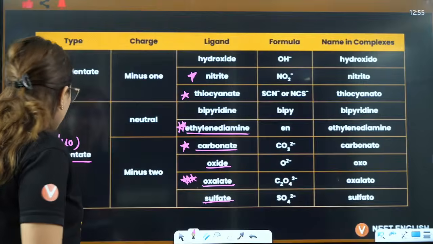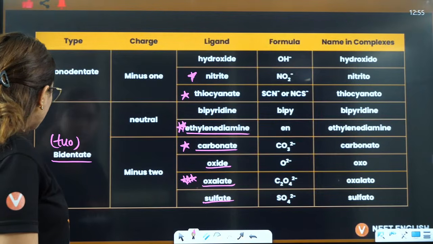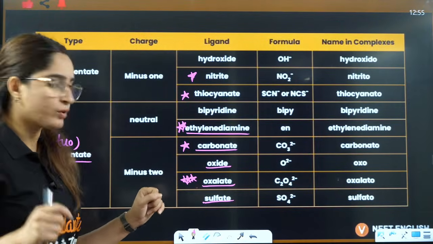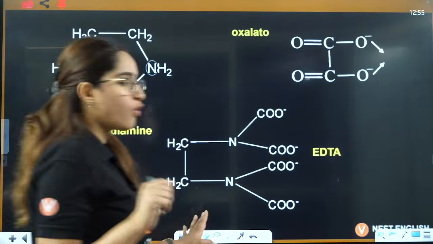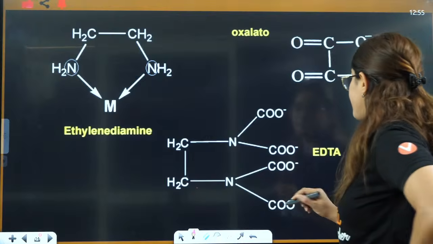Right? Acha. Now see one more thing. Just like you have bidentate, you have tridentate, means 3 donating sites. Tetra means 4. Penta means 5. Hexa means 6.